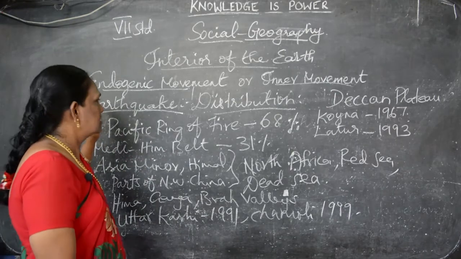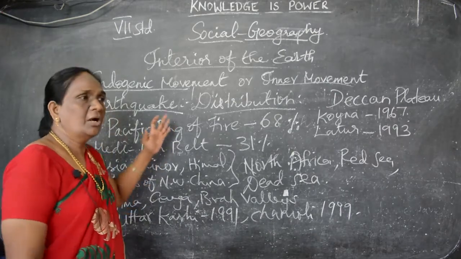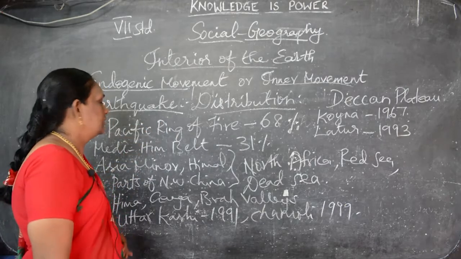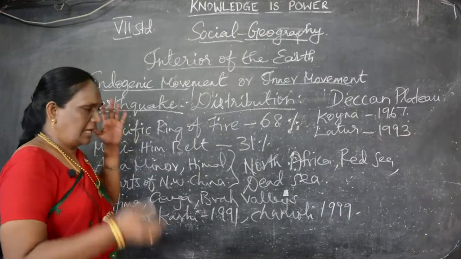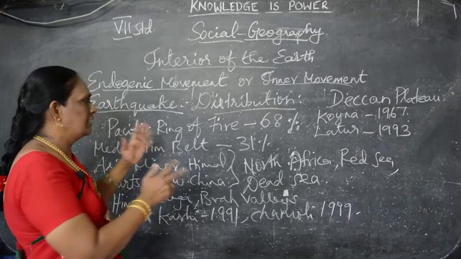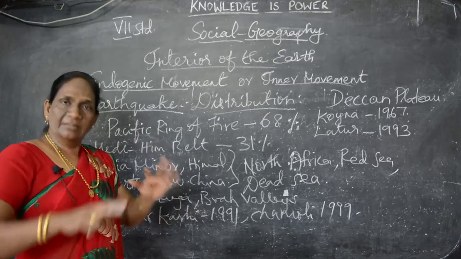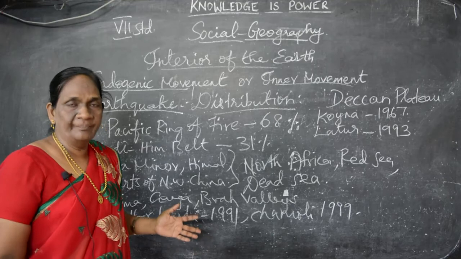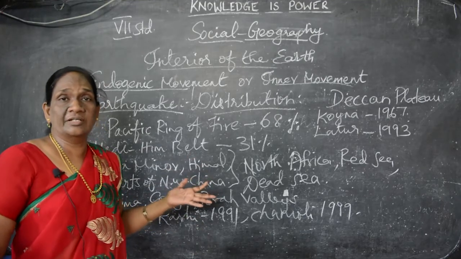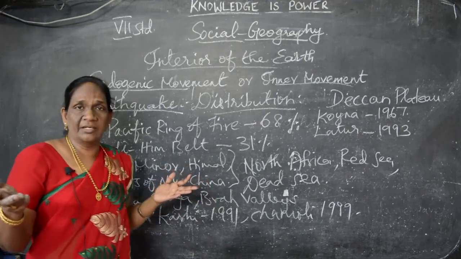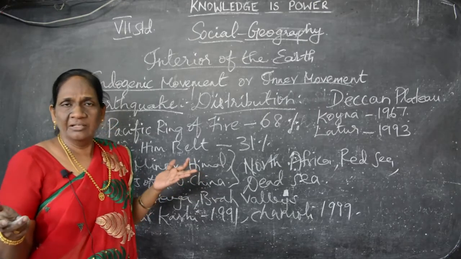This is only the earthquake distribution. Where can we see earthquakes occur? Every time the Pacific Ring of Fire, that is why it is named the Great Pacific Ocean, you all know, the largest ocean in the world. Many oceans are there. Do you know the oceans of the world? Tell me.